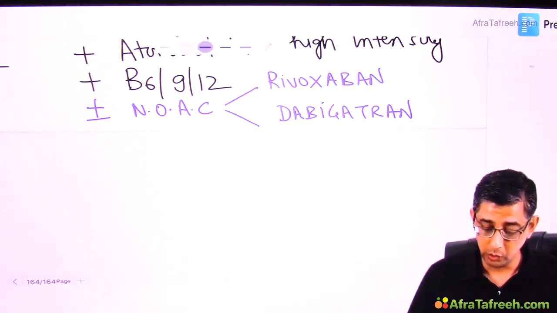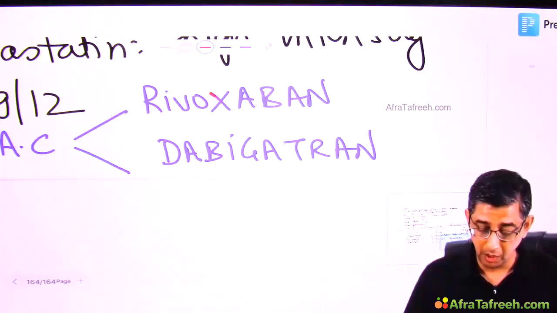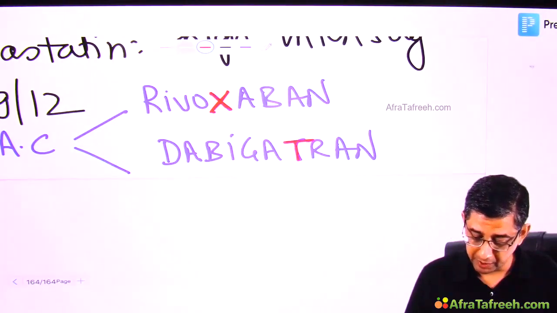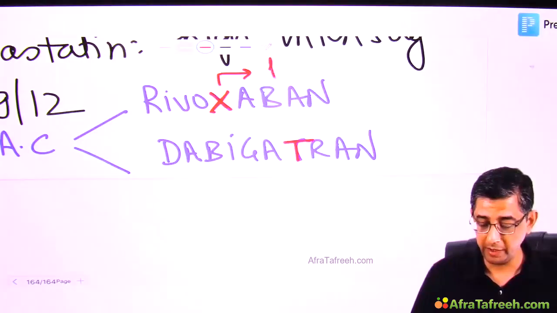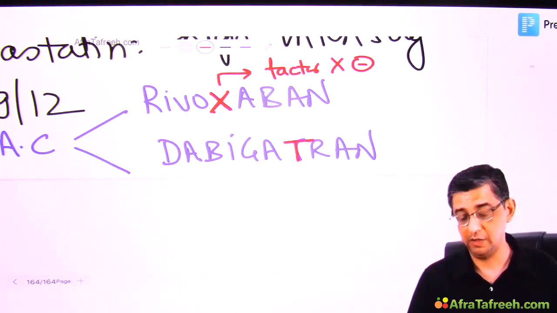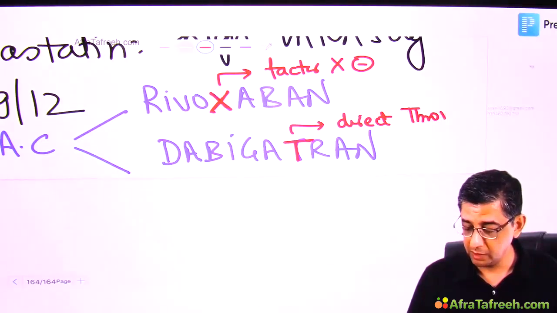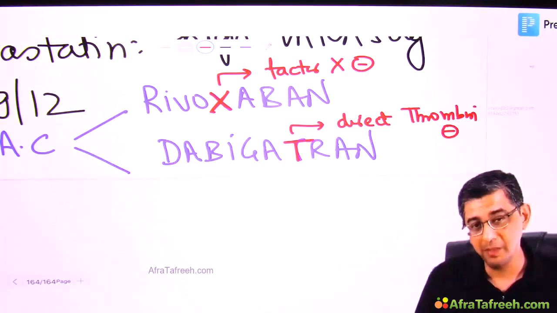And I can also use this opportunity to mention the mechanism of action of the drugs. How does rivaroxaban act? How does dabigatran act? The mechanism of action is hidden in the alphabets itself. In rivaroxaban, the letter X is coming, so this would be a factor 10 inhibitor. And when you talk about dabigatran, the letter T is coming up, so this would be a direct thrombin inhibitor. Are you familiar with this from pharmacology? It is just that I decided to brush up a bit for you.